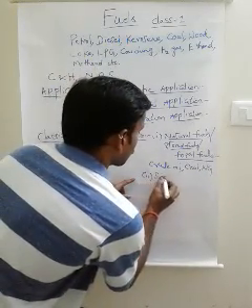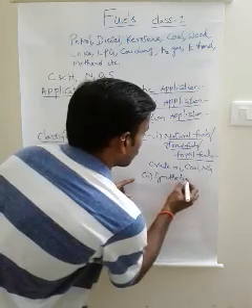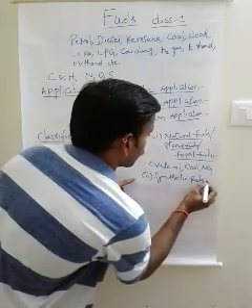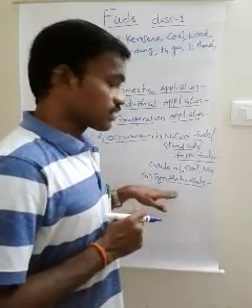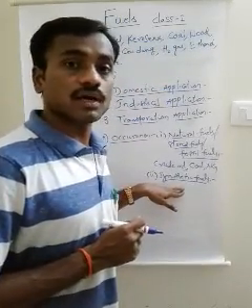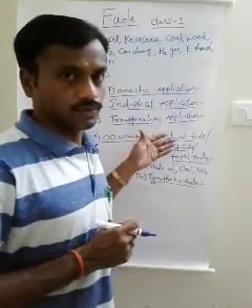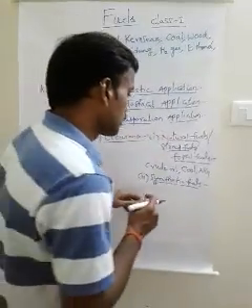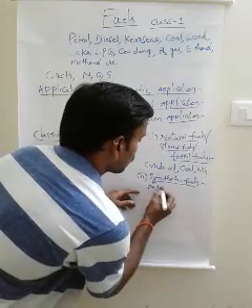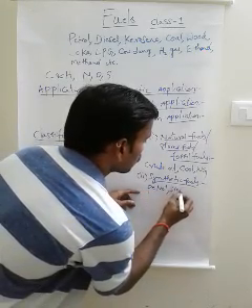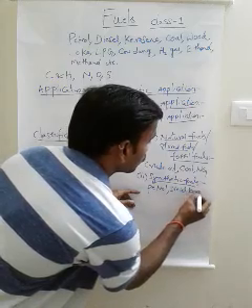Next one, synthetic fuels. Synthetic fuels are man-made fuels. Synthetic fuels means the fuels which are derived from the natural fuels. For example, petrol, diesel, kerosene.